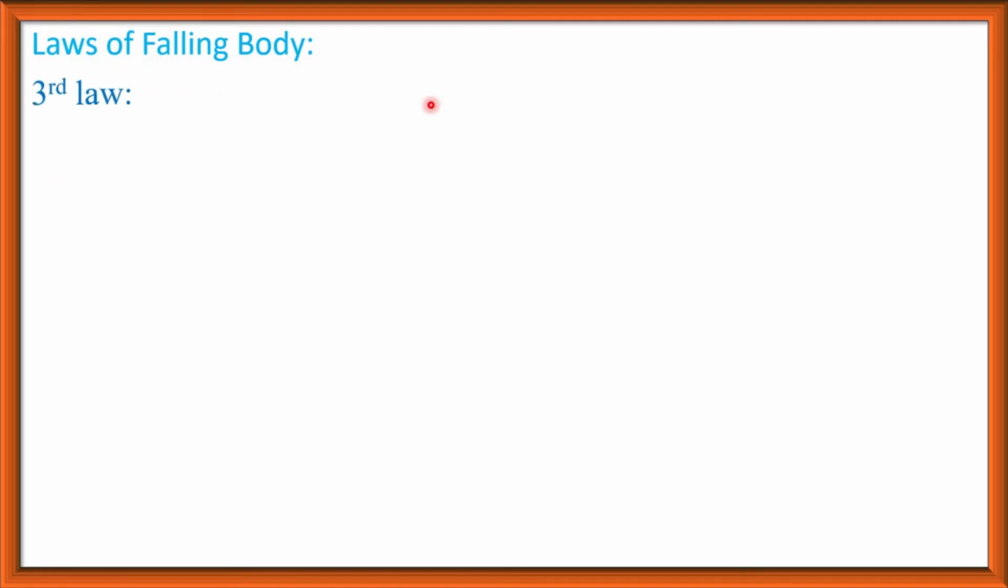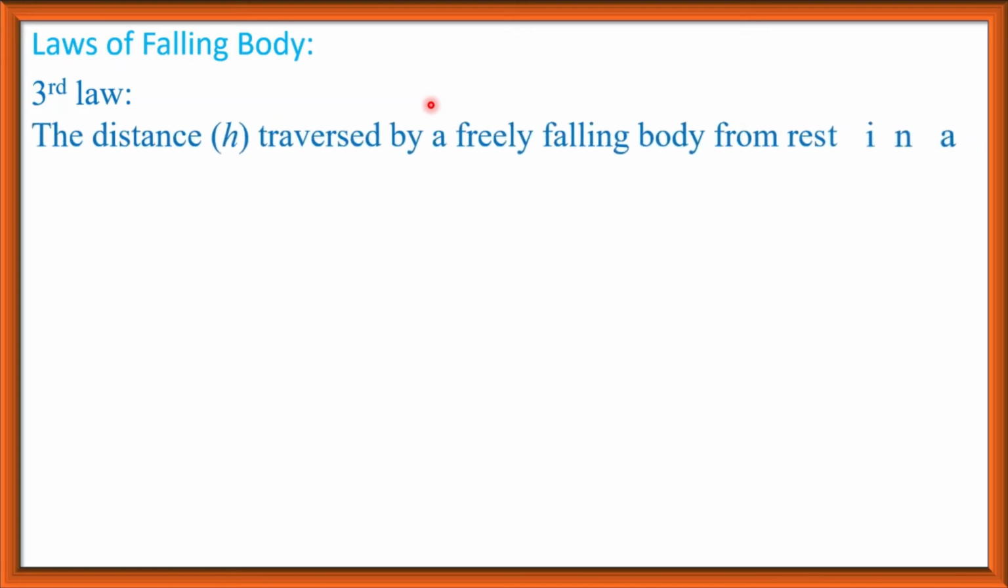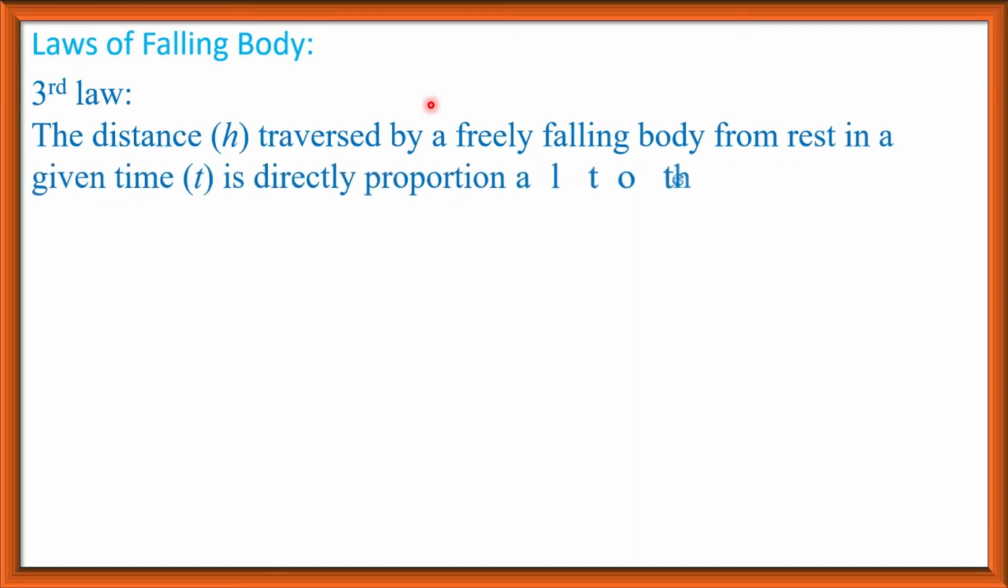Now the third law of falling body. The distance traversed by a freely falling body from rest in a given time is directly proportional to the square of that time. A freely falling body means the body which moves without any resistance. The distance traversed by a freely falling body from rest in a given time is directly proportional to the square of that time.